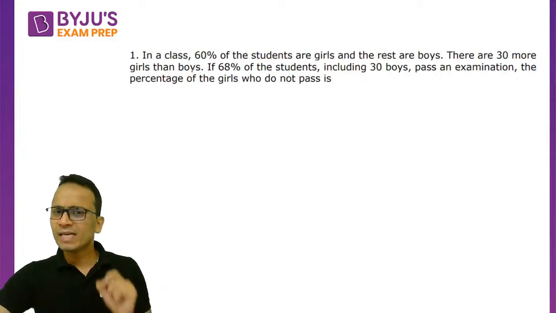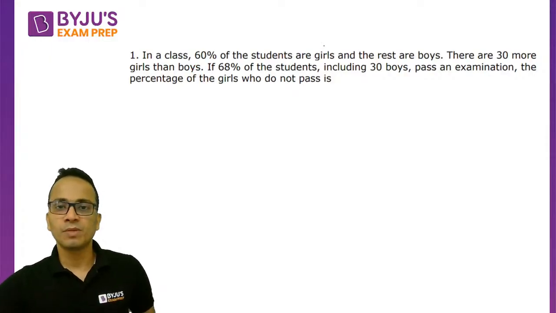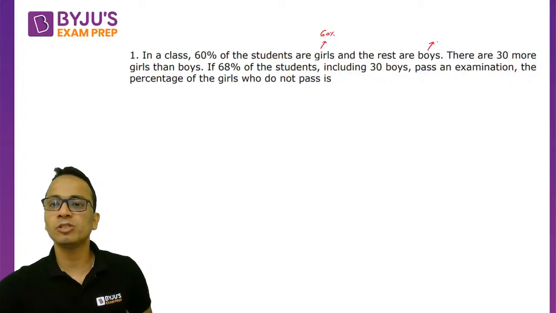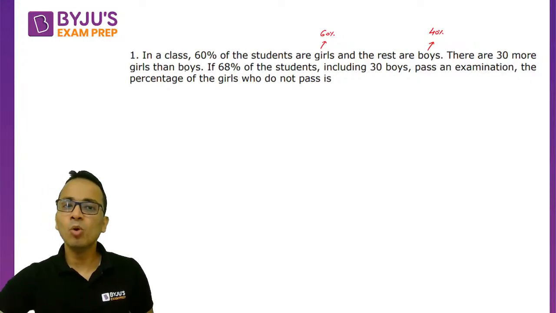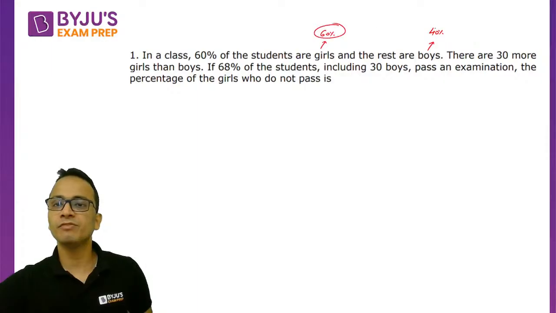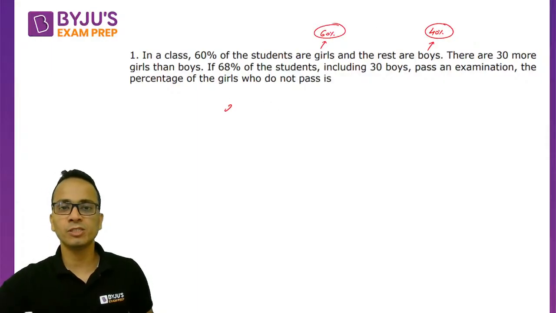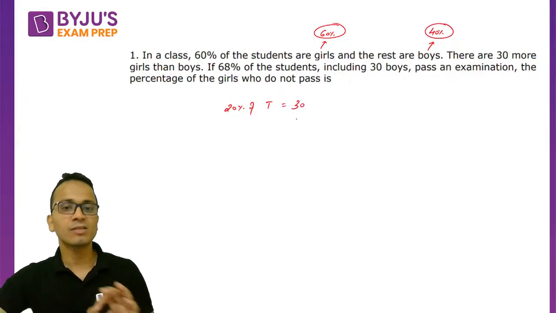Now I'll write as much less as possible. Now girls का percentage 60% given है, so boys का percentage कितना हो जाएगा? It will be 40%. Okay, the question is saying that there are 30 more girls than boys. Now the difference between the number of girls and boys is 20% of total number of students, which is given in the second statement as 30.